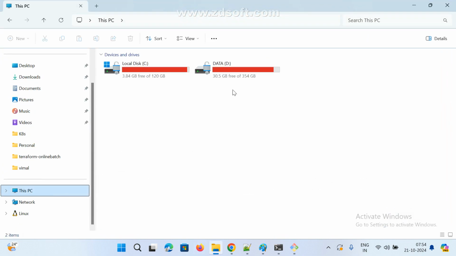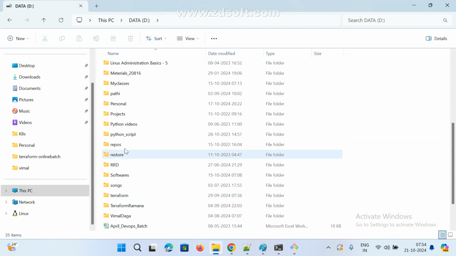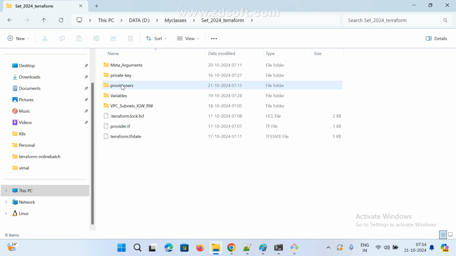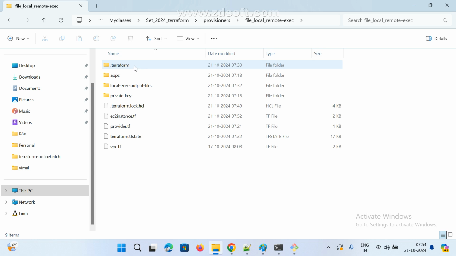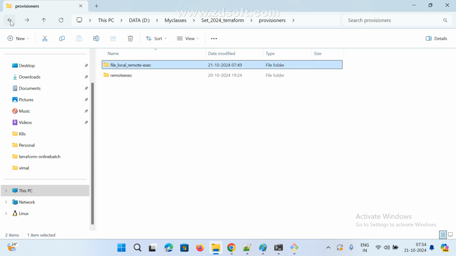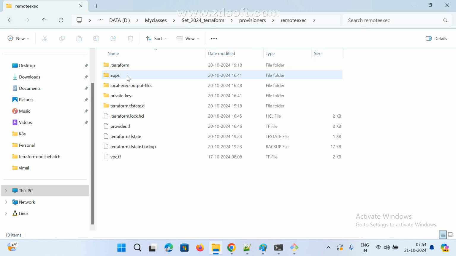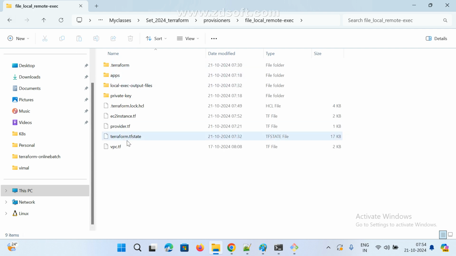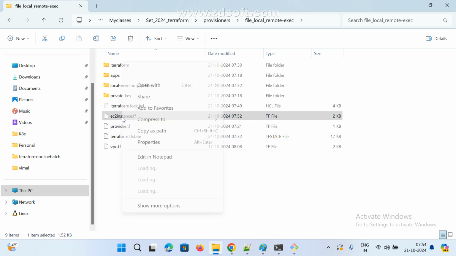File name, B drive, class, provisioners, local exec. Not this one, exec, ec2.